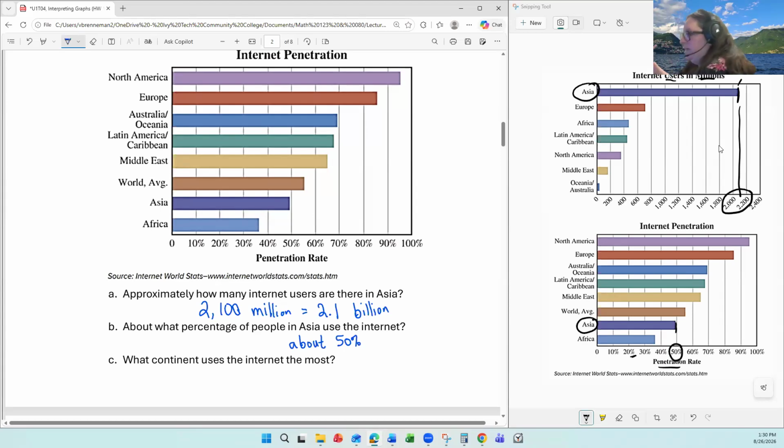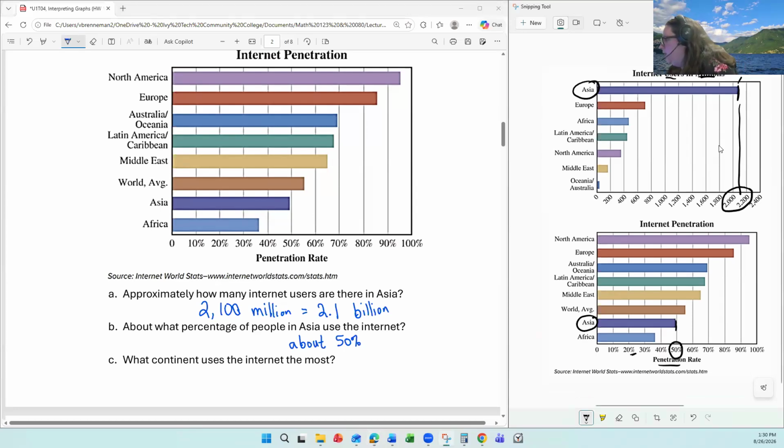So if you just went to a location in Asia, you would have fewer internet users in any given location or among any given group of people. The percent adjusts for population. So Asia has a huge population, so of course they're going to have more internet users, but the percentage is lower. North America has the highest percentage. So even though North America only has around 375 million users, that's almost everybody. It's 95% approximately of the population.